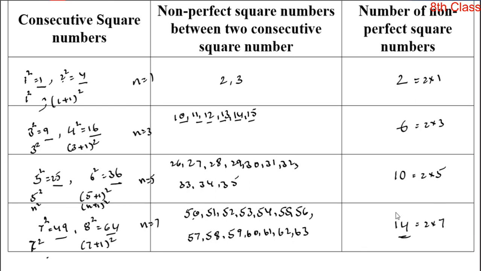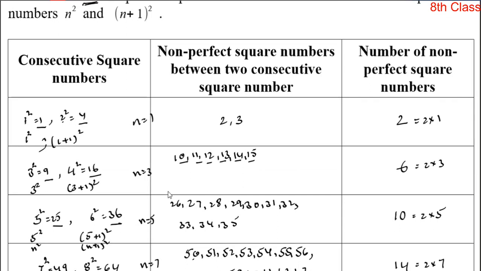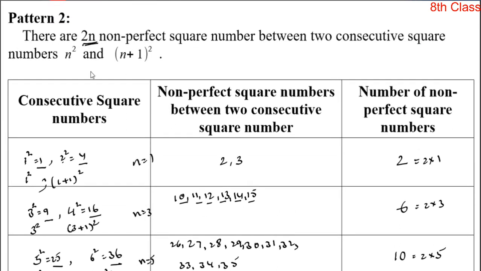That means in between two consecutive perfect square numbers there are 2n non-perfect square numbers. Okay, so this is the second pattern. For these patterns there is no proof. By observing different examples, we generalize this statement. Okay, next,